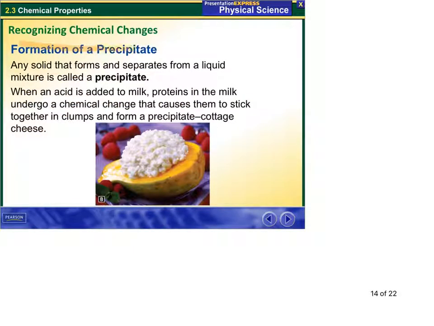Formation of a precipitate. Precipitate is a solid that forms during a chemical reaction. When an acid is added to milk, proteins in the milk undergo a chemical change, causes them to clump together, form a precipitate, we call cottage cheese. As milk becomes sour, because it's starting to produce more acids, it starts to form this cottage cheese substance.